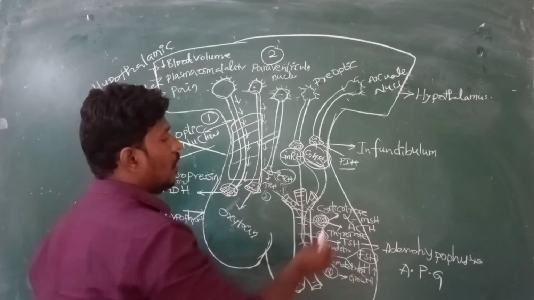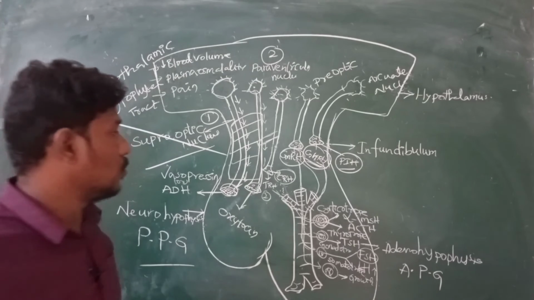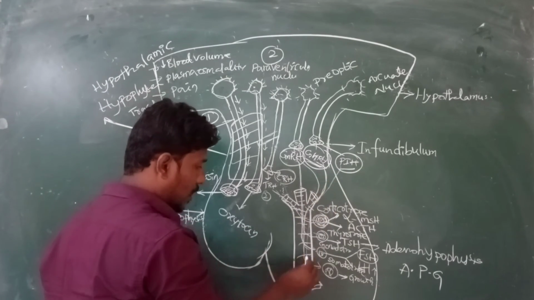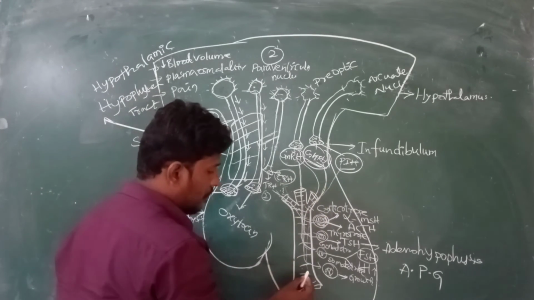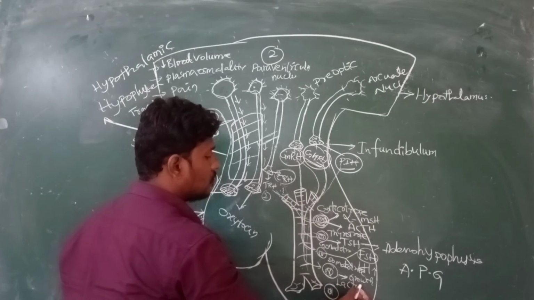Okay, and the last, PIH, prolactin inhibiting hormone. This prolactin inhibiting hormone comes through the portal vein system and activates one cell called lactotrope. This is lactotrope.